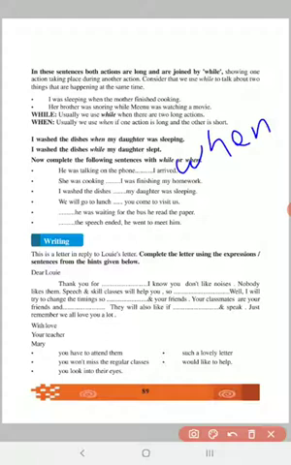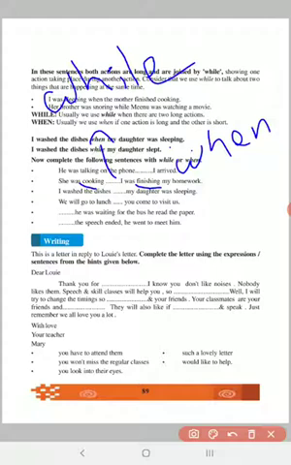Second one: she was cooking dash I was finishing my homework. Here we have got two long actions. She was cooking, the act of cooking is continuous, and the act of finishing my homework is also continuous. Therefore, which one can we use, when or while? We can use only while. So, she was cooking while I was finishing my homework.